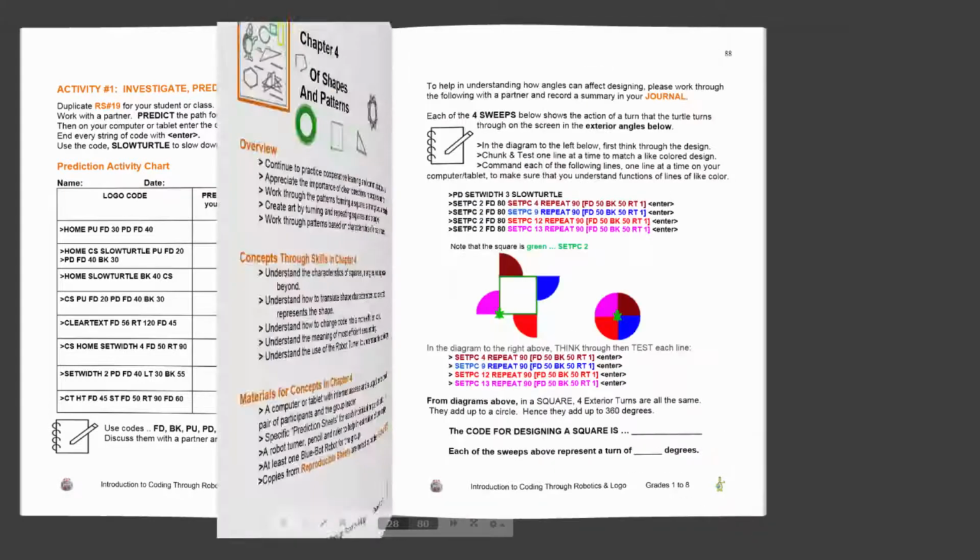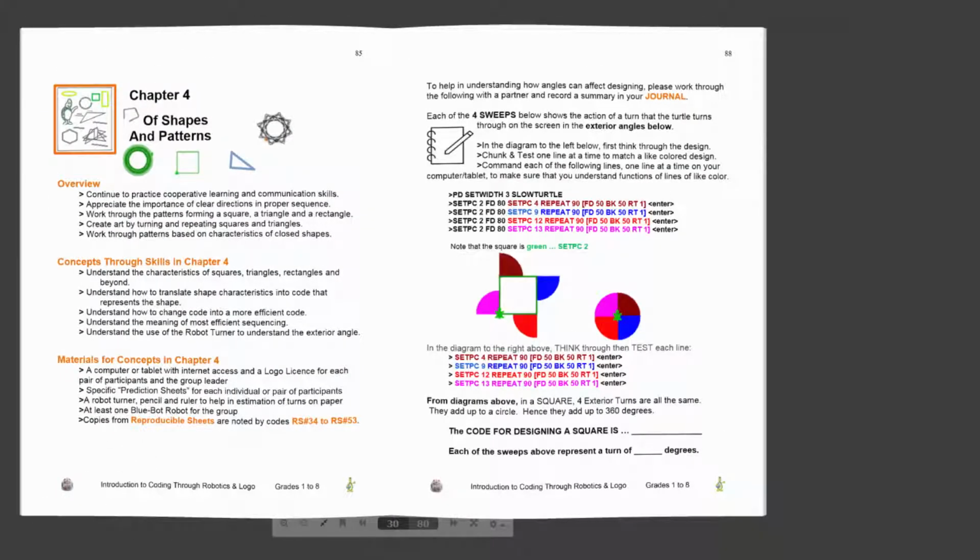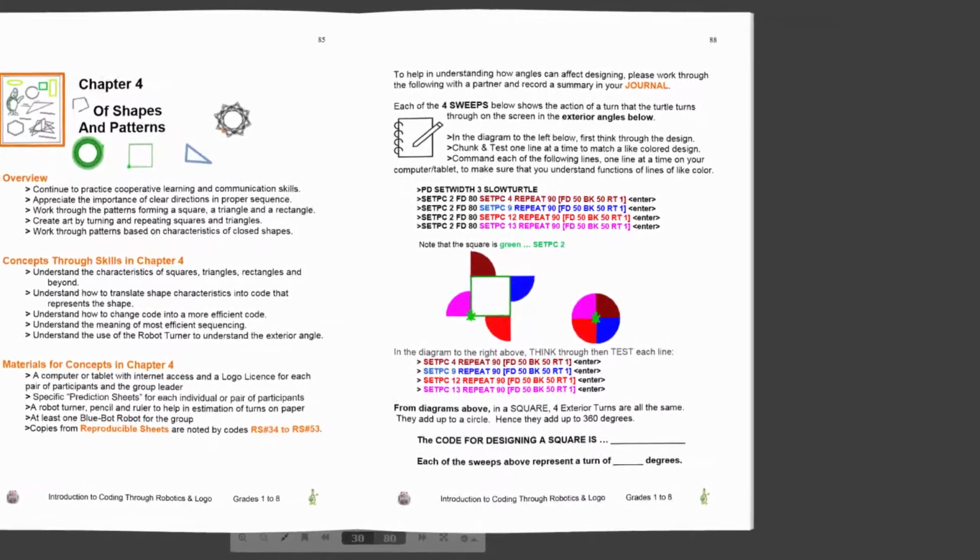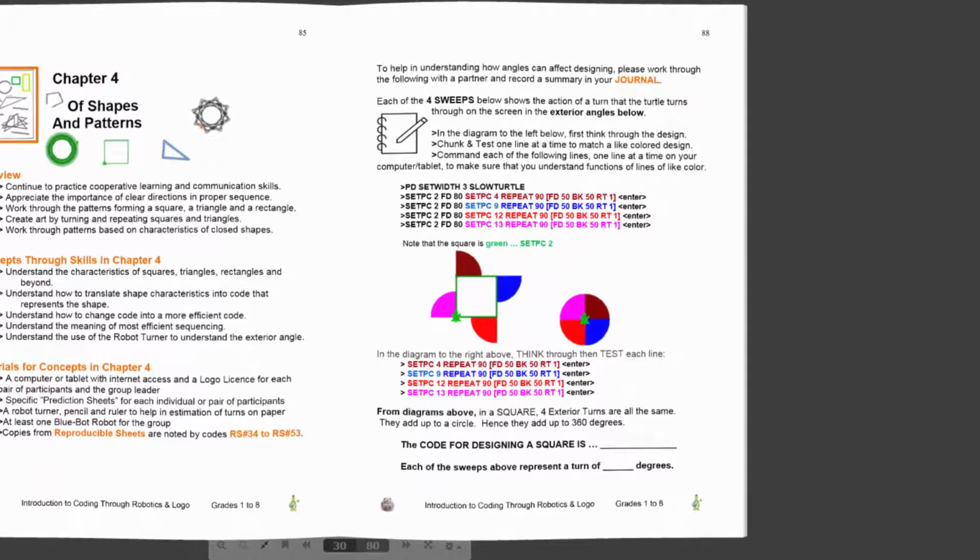Now in another example, see ebook page 88. To help in understanding how angles affect design, please work through the following with a partner and record a summary in your journal. In the diagram to the left, each of the four sweeps in the exterior angles shows the action of a turn that the turtle makes on the screen.